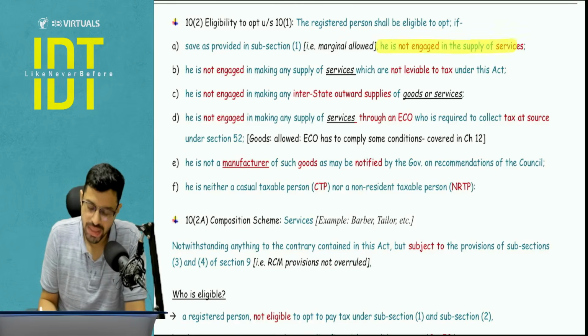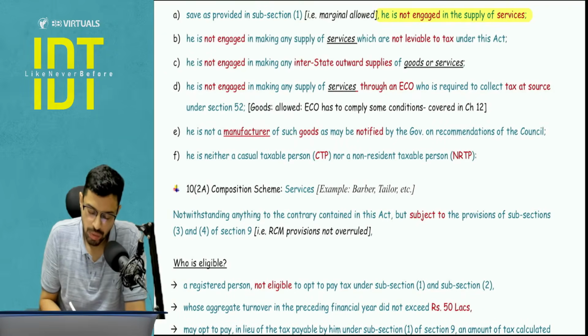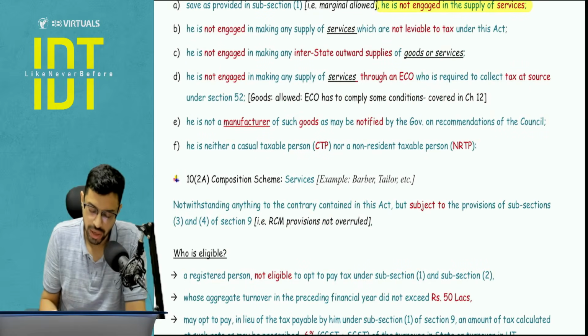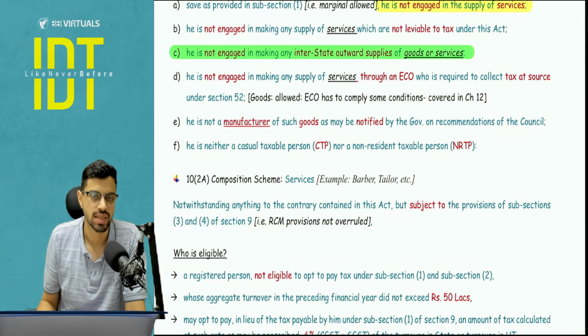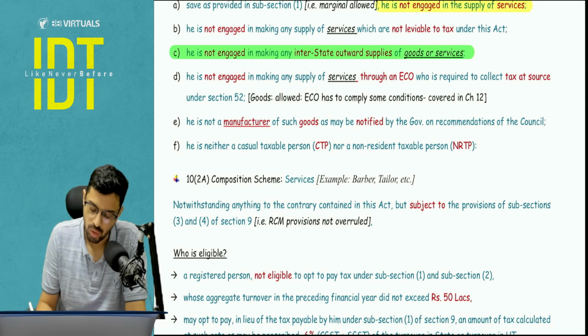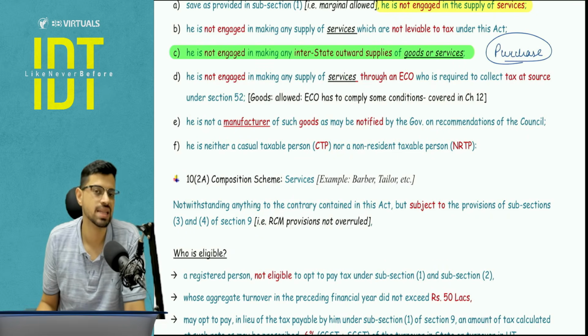You should not be engaged in supply of services except the one that we have provided in subsection 1, that is the marginal limit. Second, you should not be making any supply of services which are not leviable to tax, but currently there is no non-taxable service in GST. This is important that you need to note, that you should not be making any interstate supply of goods services. So interstate purchase is allowed. Interstate purchase is allowed, but interstate supply of services is not allowed.